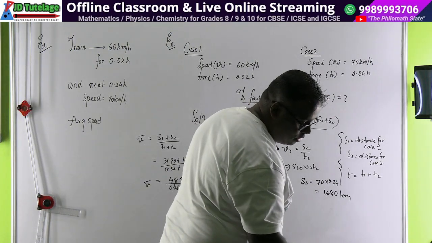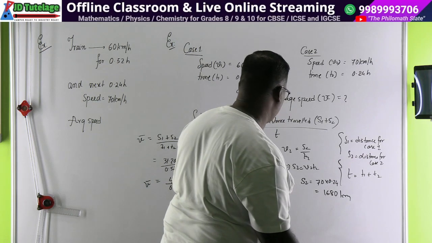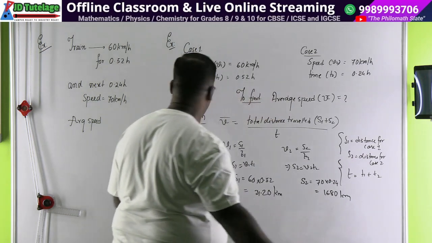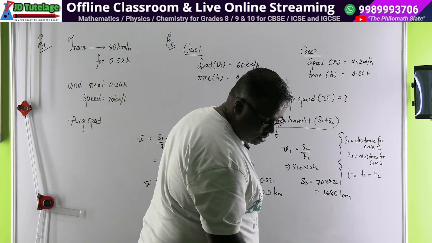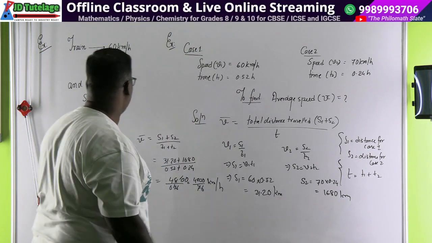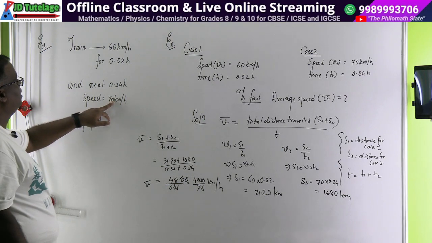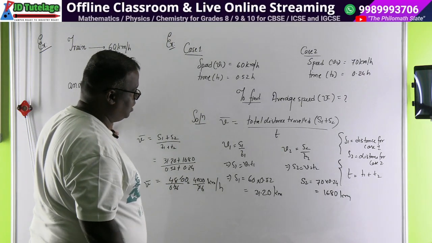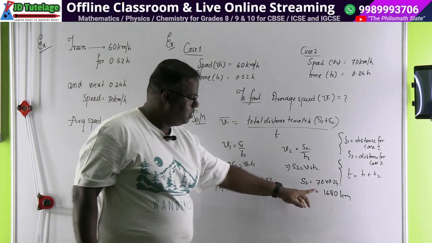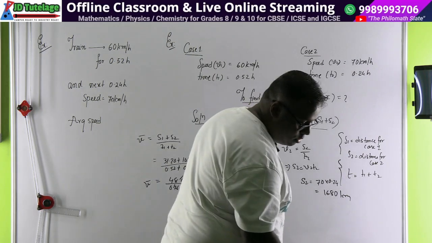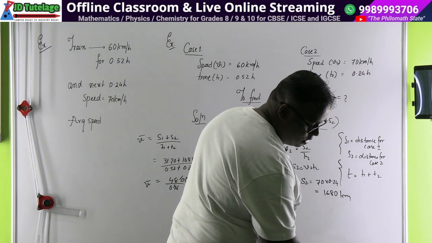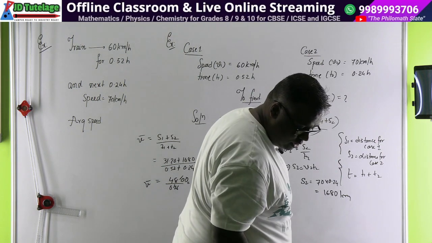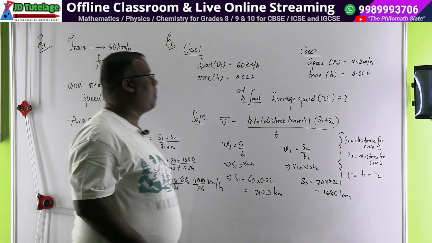Which data did I take wrong? 13 to 0.24. Oh, I took the speed wrong, no problem. Travels next 70. In the book, this is 70. I took this as 30. No, yes, look here. Now the book has taken it wrong. 30 into 0.24. Why did they take that? They have taken it wrong. The book has made a mistake. Okay, so you are correct.